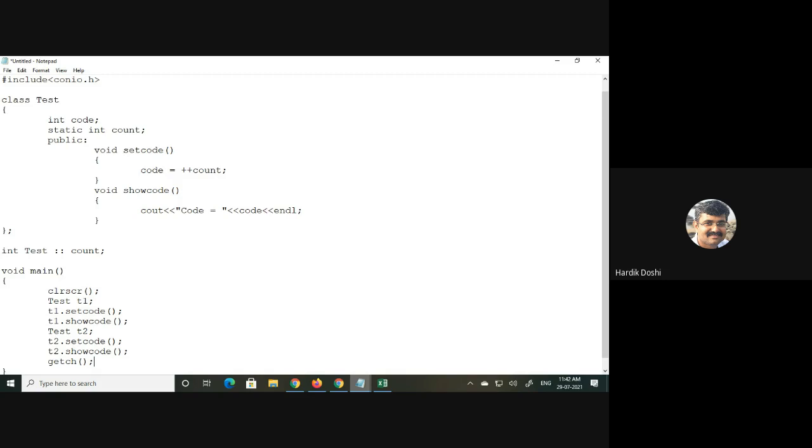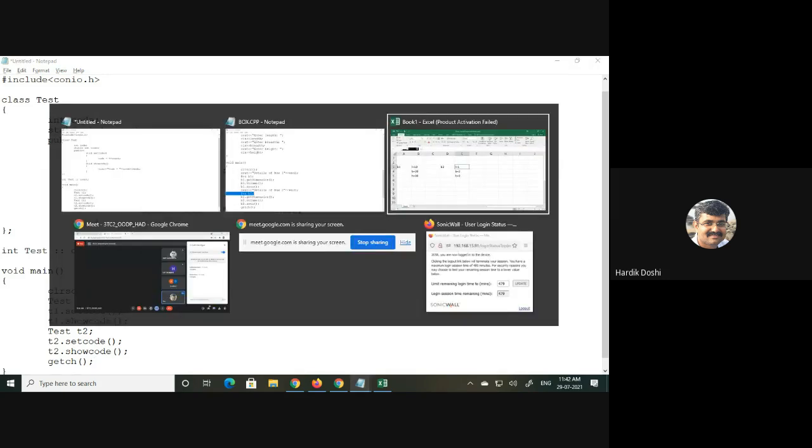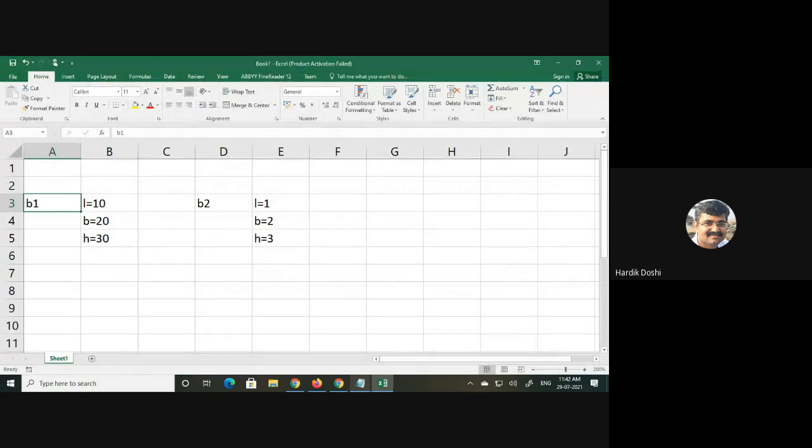Sir, I didn't understand. Hello. When I say T1 is created, at that time, can I say code is there? If it is non-static, forget about static. So what will happen? Code and count will be there for T1. Same way, if I go for T2, then code and count will be there. Do you agree?